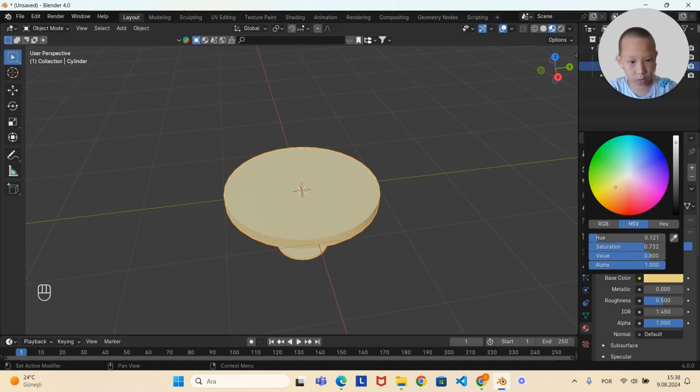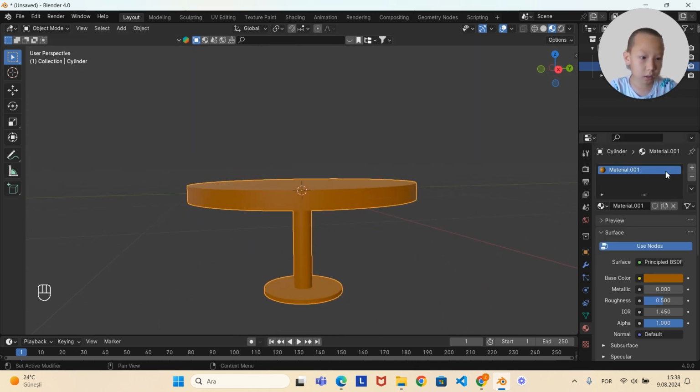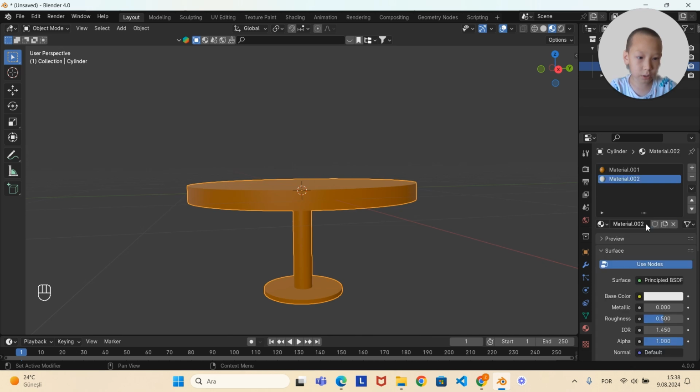So I may make it a little bit orange, and then make it a bit dark, and then click here to make another material, and then make this fully black.